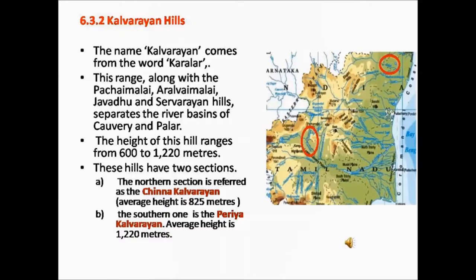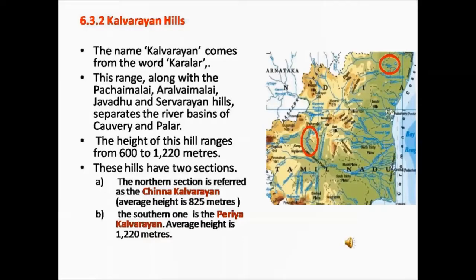In the map here, I have circled the Kaveri and the Palar rivers. In between these two rivers, you can see the major hills, that is the Kalvarayan Hills, Pachimalai, Aralvai Malai, Jawad Hills and Sarvarayan Hills. So therefore these hills separate the Kaveri and Palar river basins.